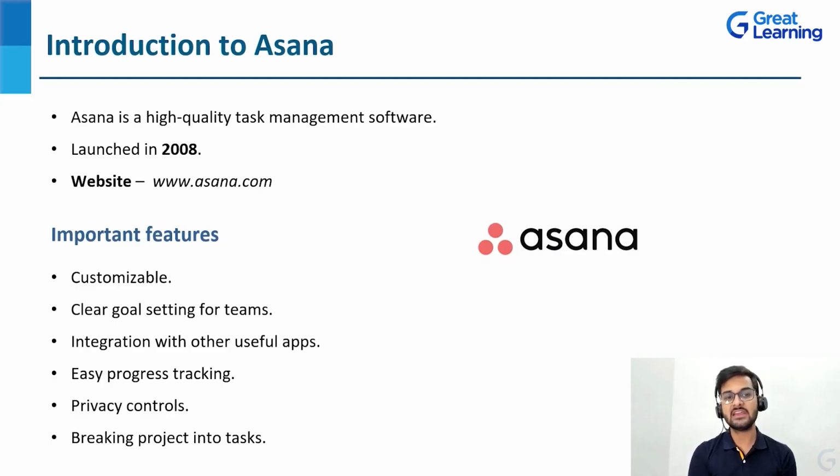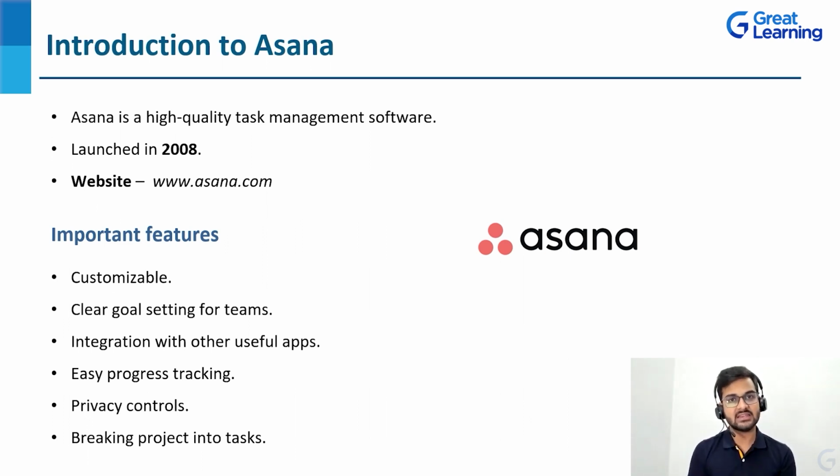As you can see, the very first point is that Asana is a high quality task management software, or you can also call it a project management software. Why? Because eventually a project can be broken down into various tasks, and if you manage those tasks, you are actually managing the entire project. That's the phase planning, as we have already discussed. It was launched in 2008, and the website for this is www.asana.com.